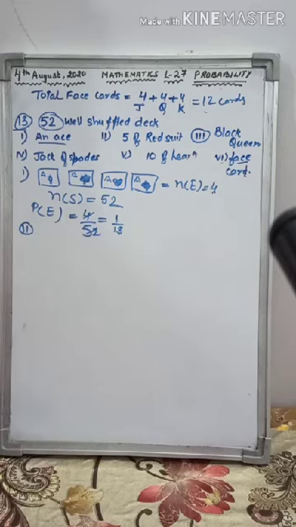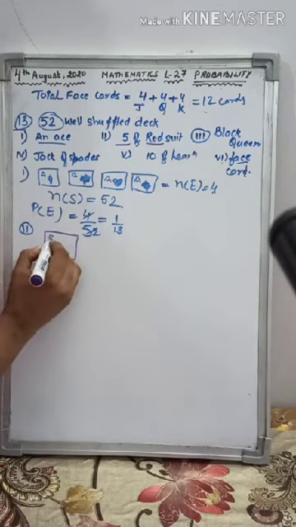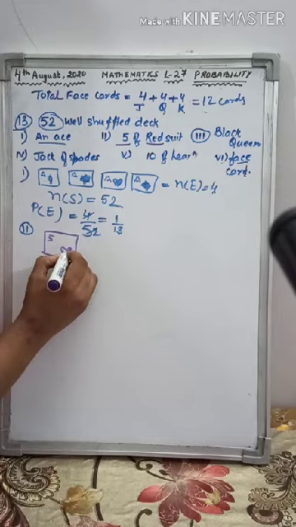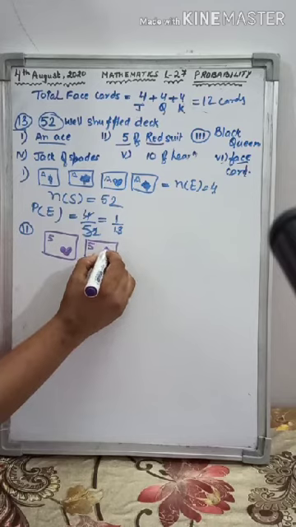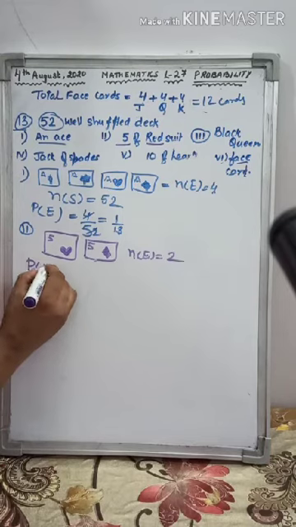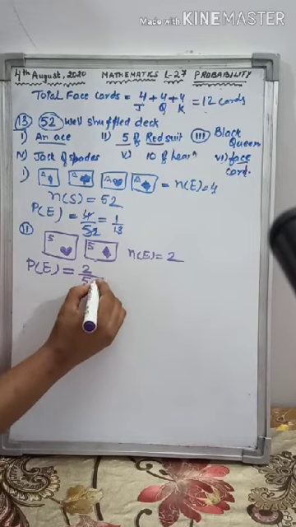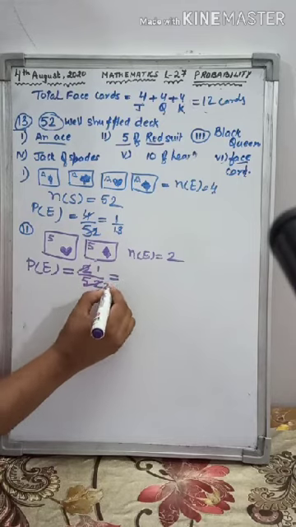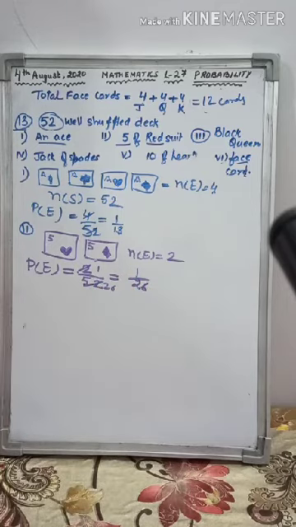The second part says find the probability of drawing a 5 of red suit. Now 5 of red: one is of heart, second 5 is of diamond. So the number of elements in the event will be 2. So the probability of drawing a 5 of red suit will be 2 upon total 52. When you cancel it, it will be 1 by 26.